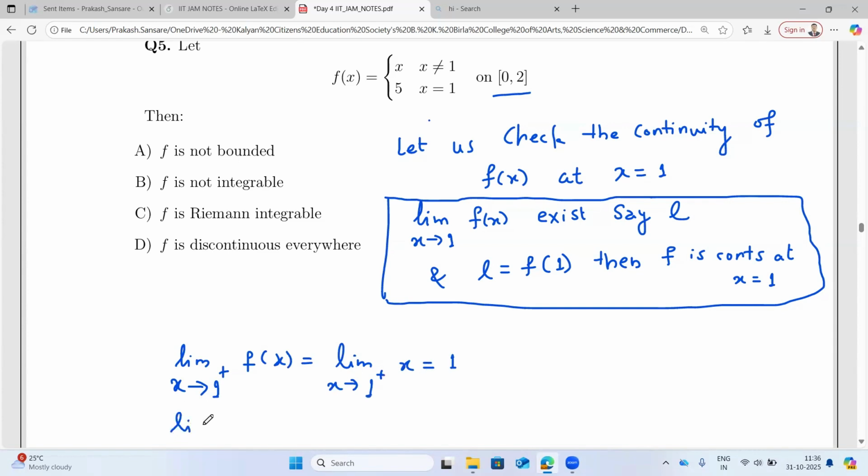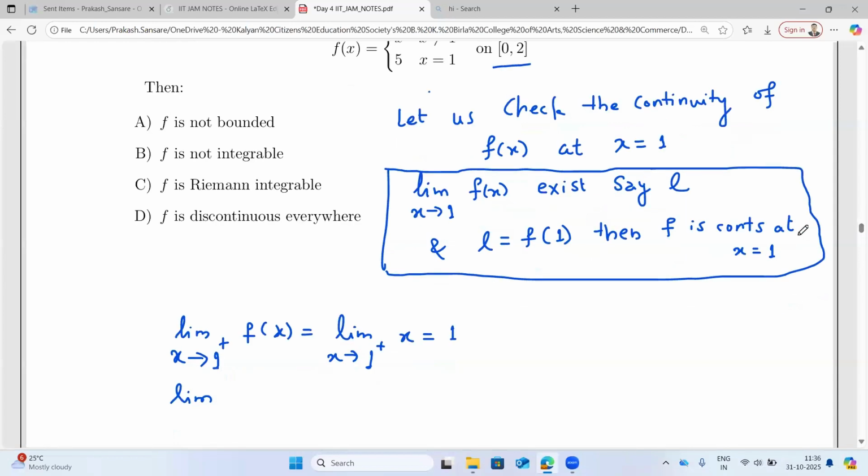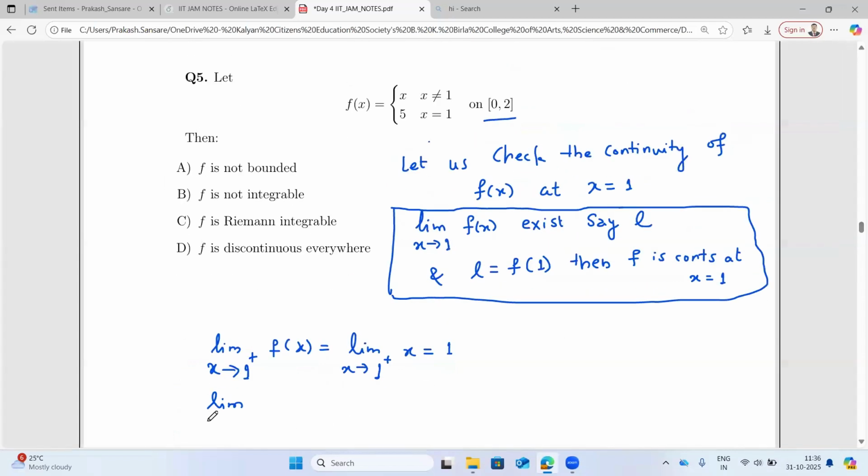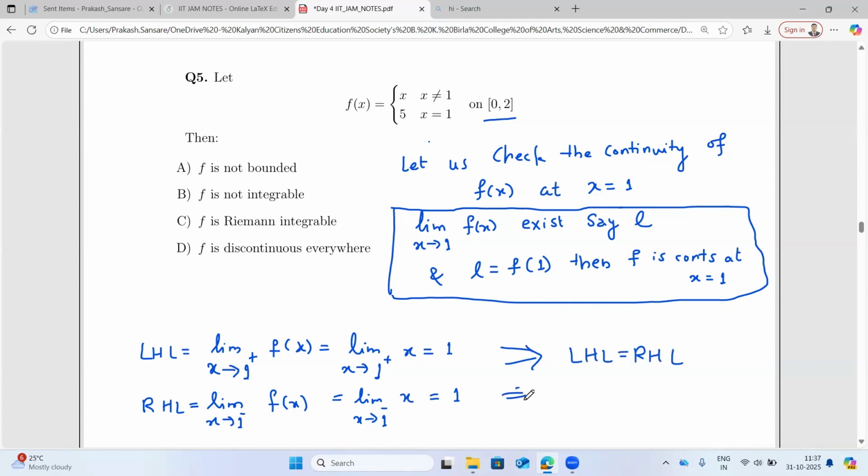And the limit as x approaches 1 from the negative side is also 1, again x. So the left hand limit and right hand limit are the same, which implies the limit of f of x exists.